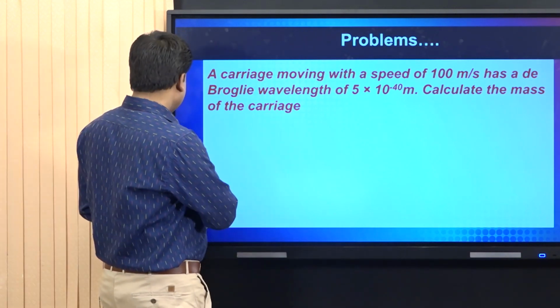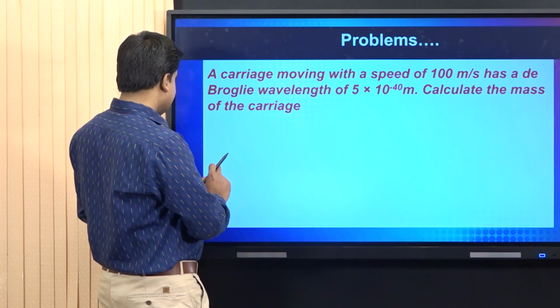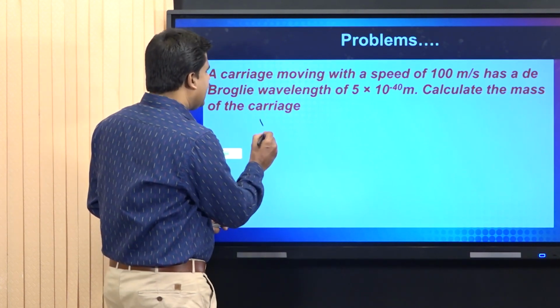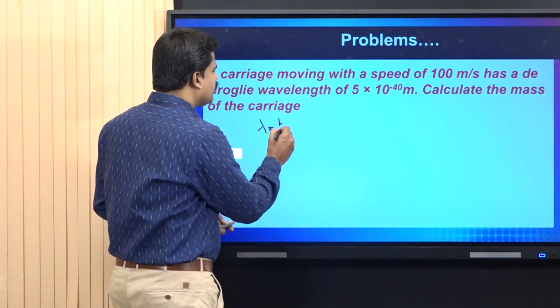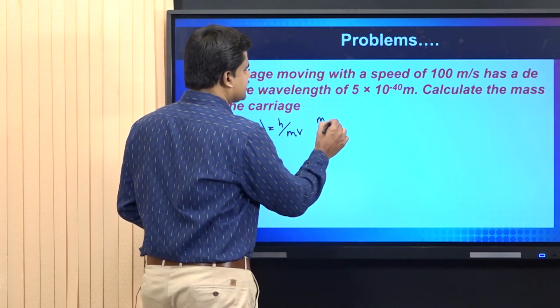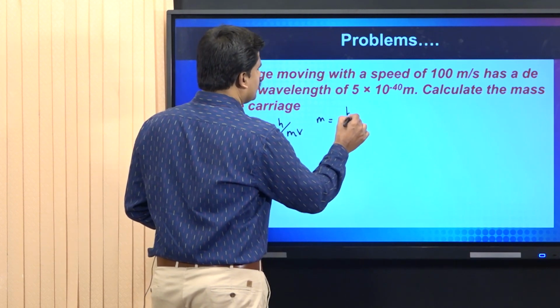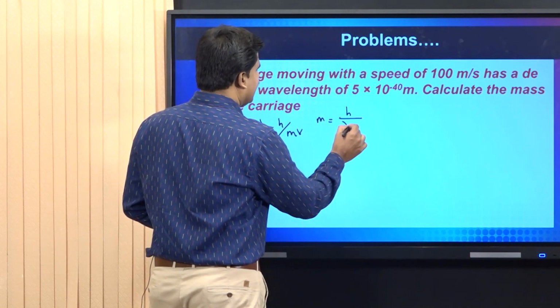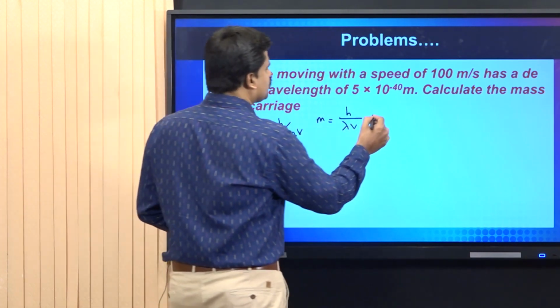And we know the de Broglie relation, that is lambda is equal to h by mv. We have to calculate the mass of the system. m is equal to h by lambda v. We have to substitute the data.